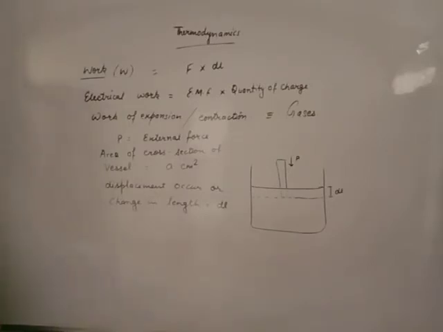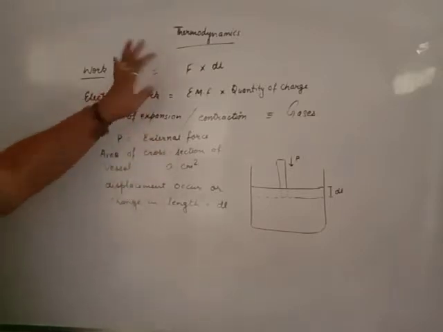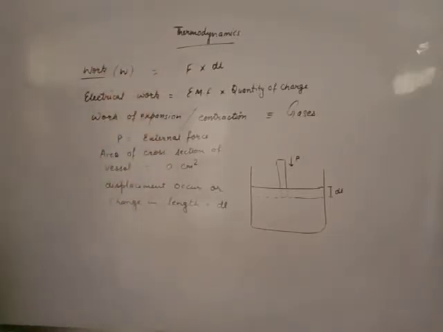Now further, how will these phenomena be converted into work done, that is the mechanical work or work of expansion or work of contraction? How will you explain this?